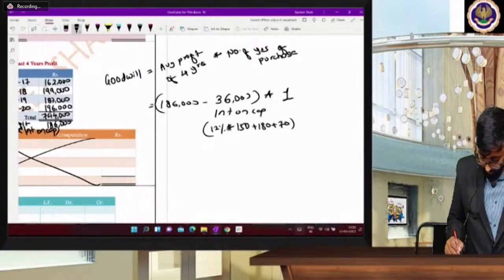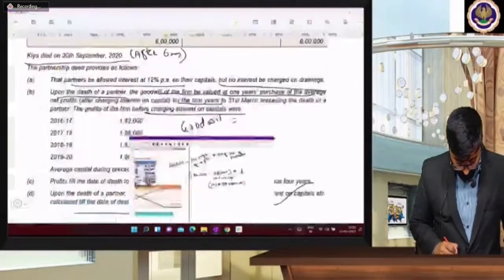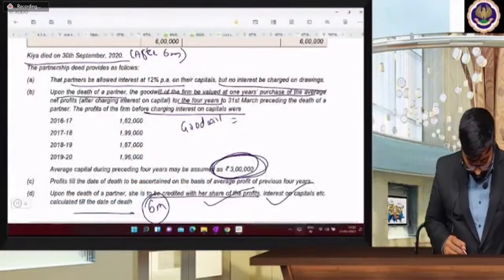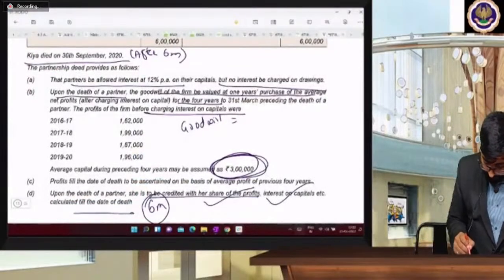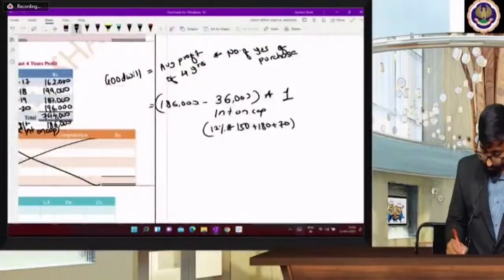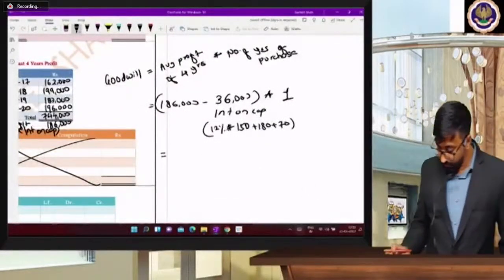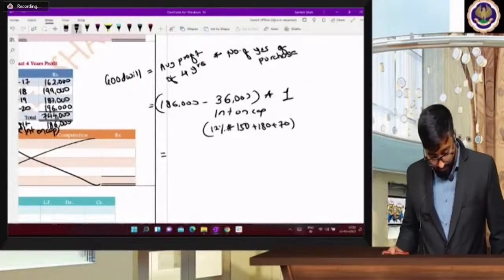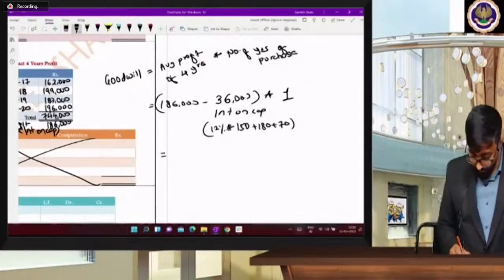What is given in the question? Number of years of purchase 1. 1 year's purchase. Okay. So what is the amount of goodwill? 186 minus 36. 1,50,000.